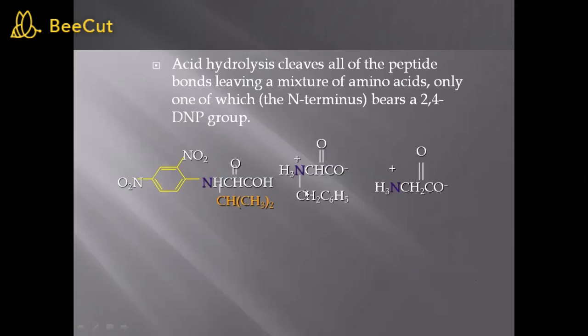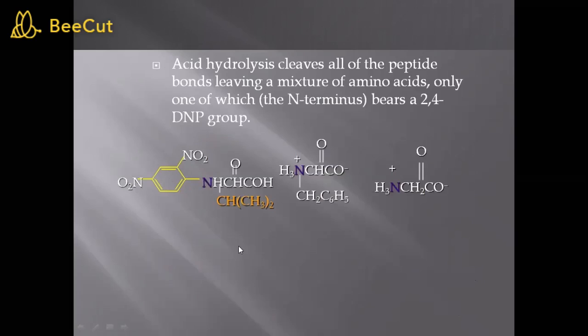That means each amino acid will get separated, and it will leave the one amino acid which bears the 2,4-DNP group. That means this N-terminal amino acid is labeled with Sanger's reagent. So this we will get. Then what we have to carry out?